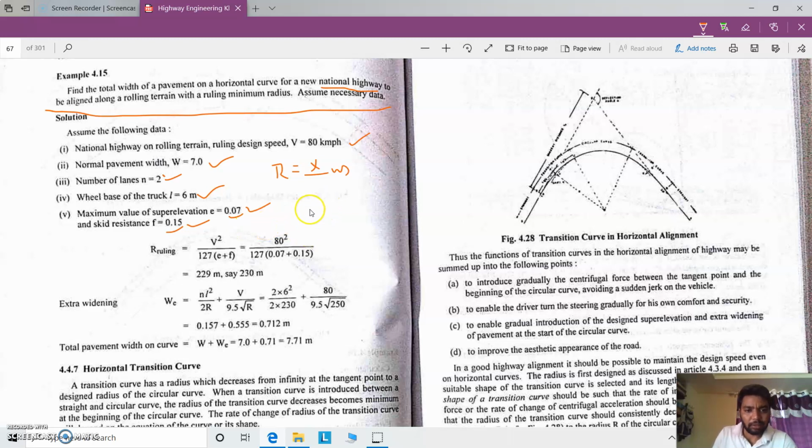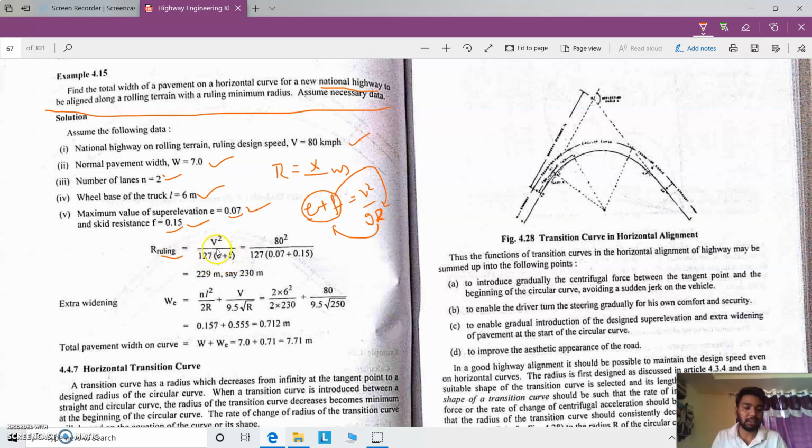So we have a formula E plus F equal to V square by GR, right? We all know this one. So here R needs to be calculated. Just shifting this R over here and shifting this E plus F over here, you will get R equal to V square by (E plus F) into G.